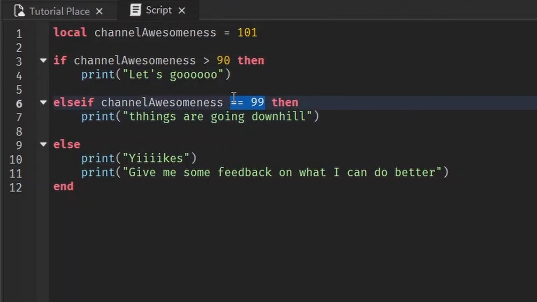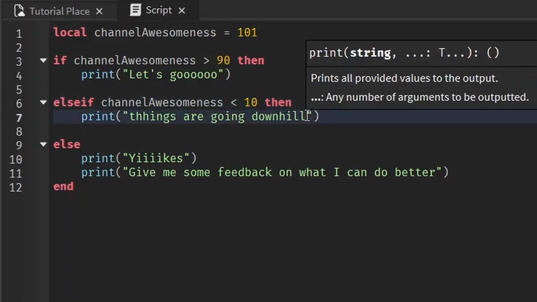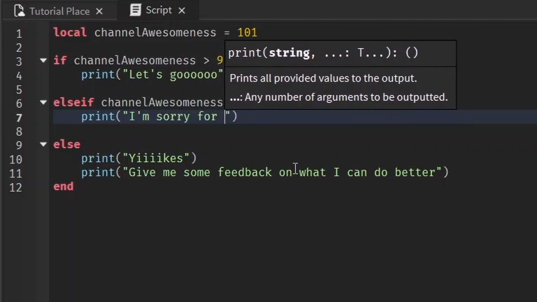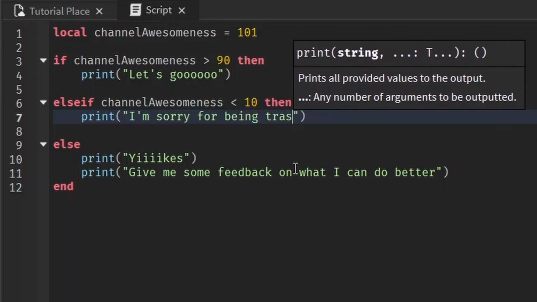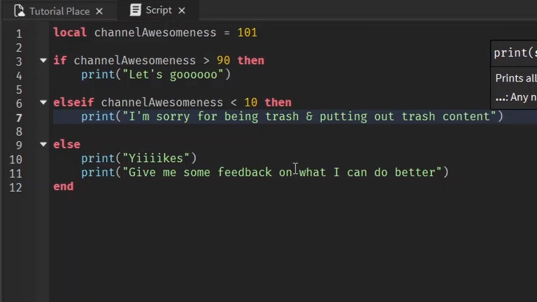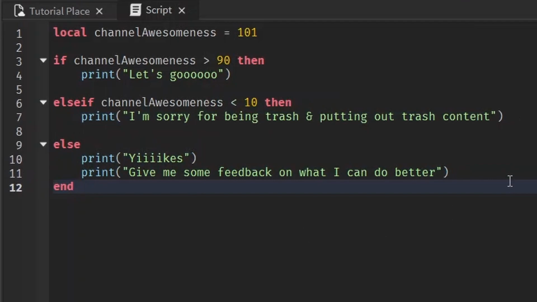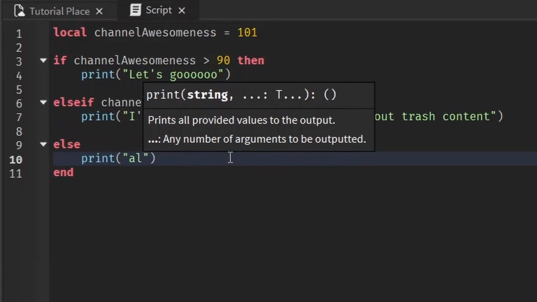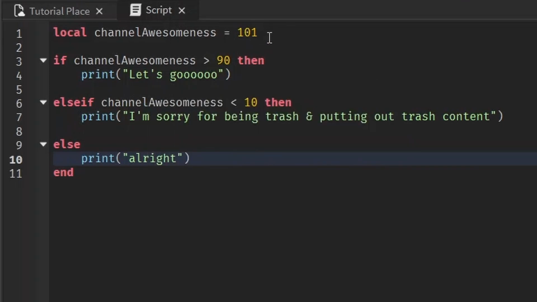And we can also check else if it's less than 10, I can print, oh no, I had a typo. We can print, sorry for being trash and putting out trash content. And if it's anything else, it's not higher than 90, but it's not less than 10, print out, all right. Well, let's just test this out. Let's get 95, 90, let's see.